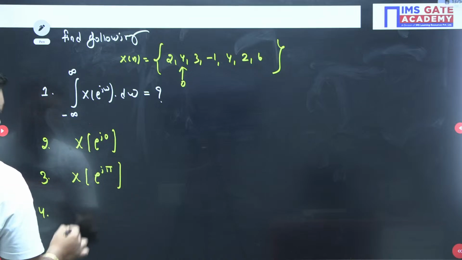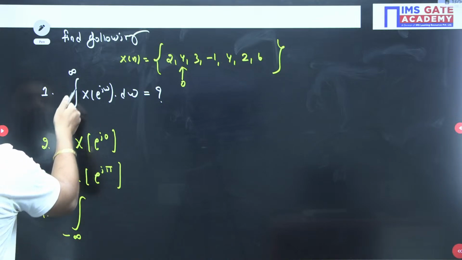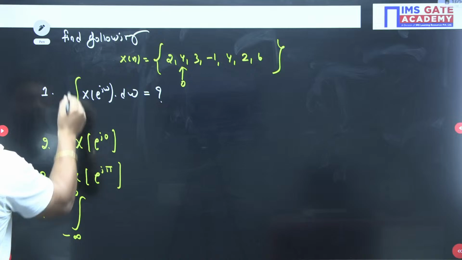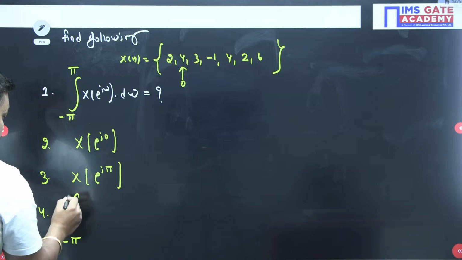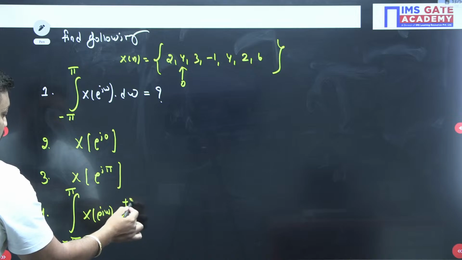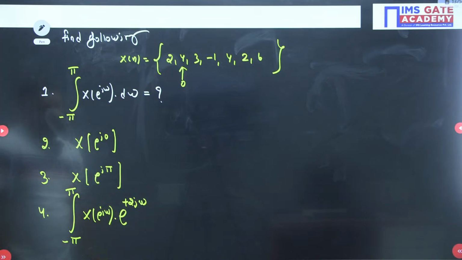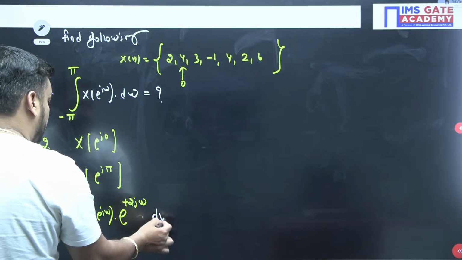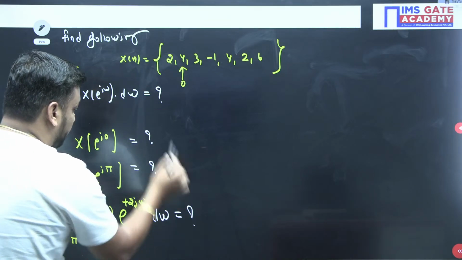And the fourth question is, I am asking this from minus π to π. This is not minus infinity, this is from minus π to π actually. This is also minus π to π because we know that this is periodic, na? It is periodic with the period minus π to π. The integral of X(e^{jω}) e^{j2ω} dω is equal to 1. So I am expecting the 4 questions from you.